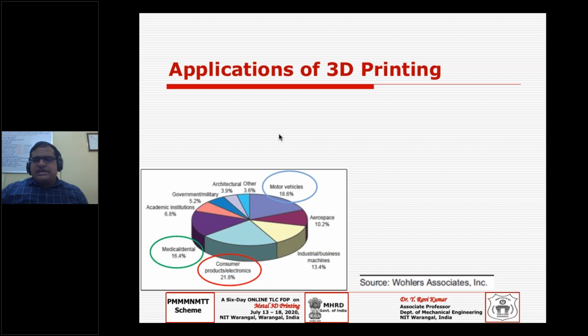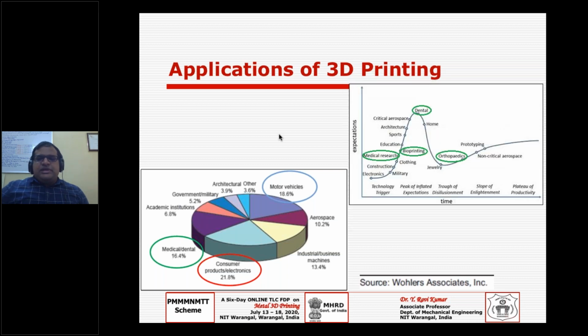So that may be the second driving force. We can say a lot of driving forces, but majorly these are the two driving forces why 3D printing is so popular in medicine.